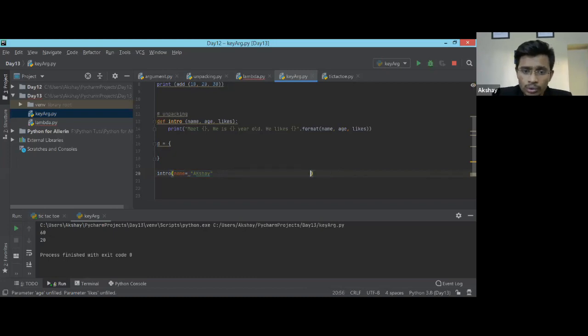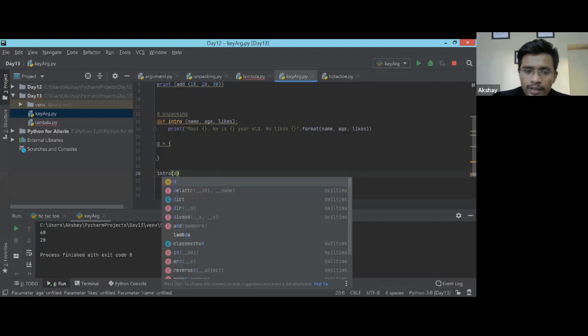Chances are more that you will miss a certain position. You might place a variable at the 10th location which is supposed to be at the 9th. To reduce such things, I'm going to pass only one variable over here, and that is my D.